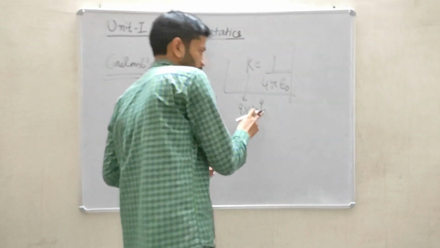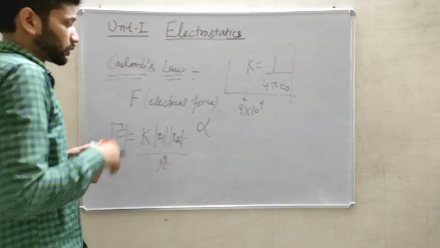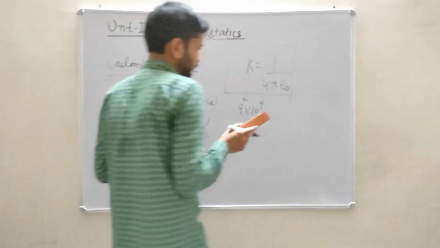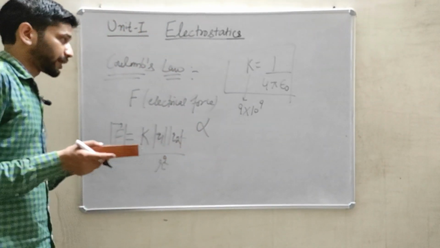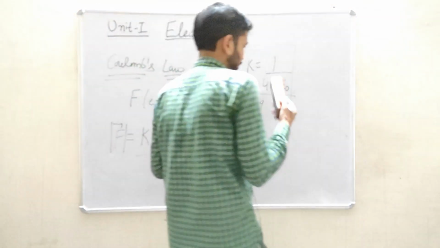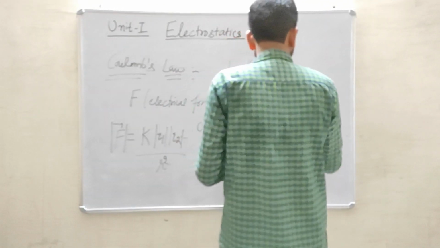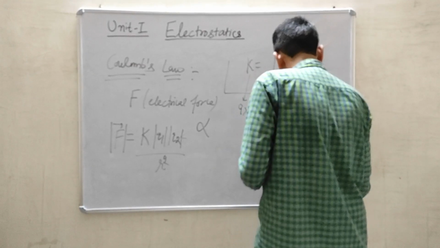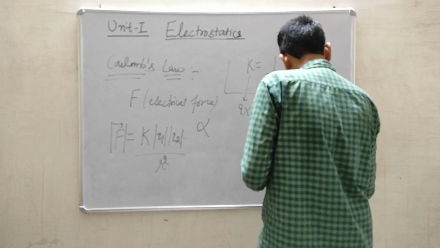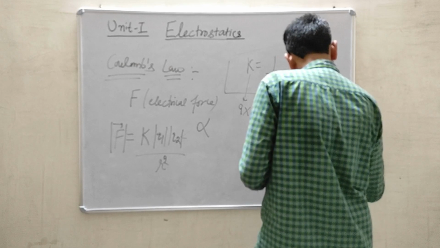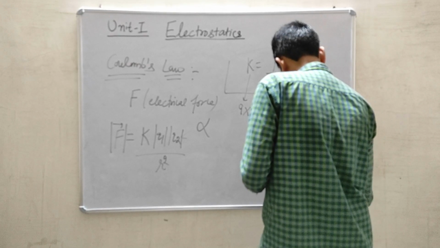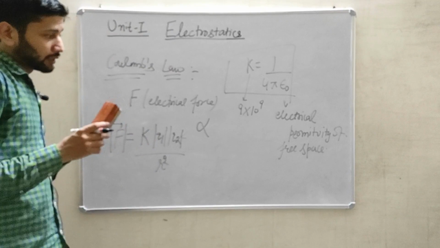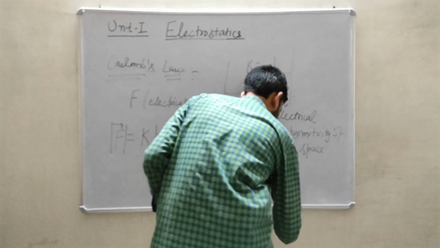I will describe what the unit is, and I will show you. I will also teach you how the unit of epsilon naught can be found or calculated, and how the dimension can be calculated. So this epsilon naught represents the electrical permittivity of free space. Free space means there is only vacuum,